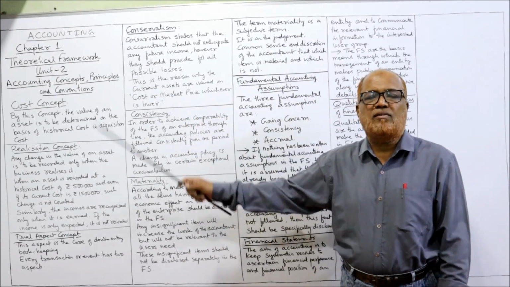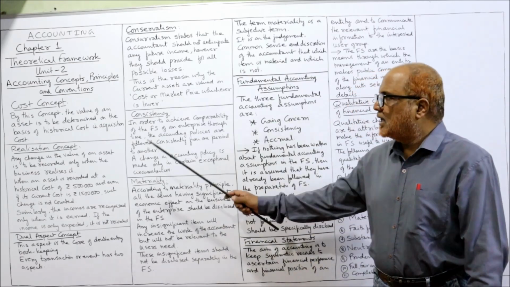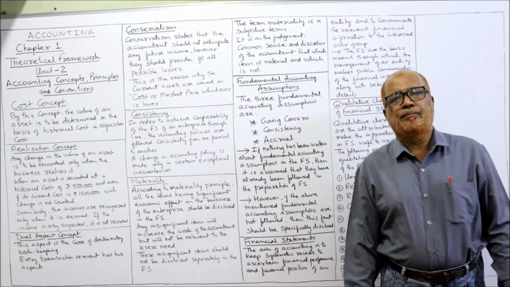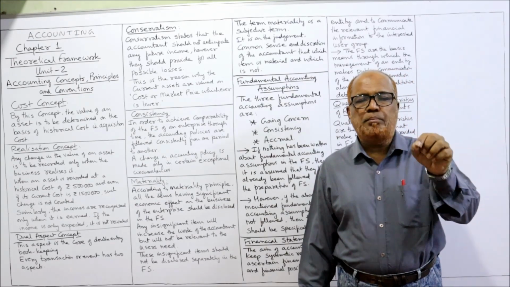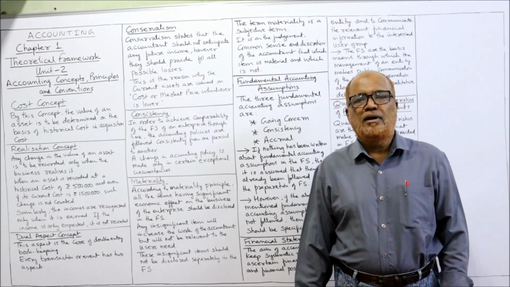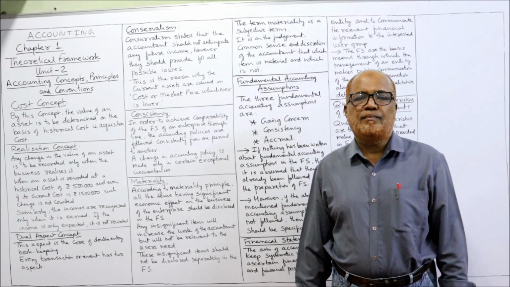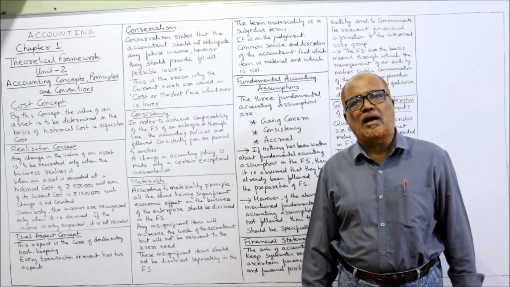Because we are following the conservatism principle, right? Next comes consistency. Consistency means uniformity. The same accounting method or accounting principle should be followed from one year to another year. The accounting principle should not be changed every year.